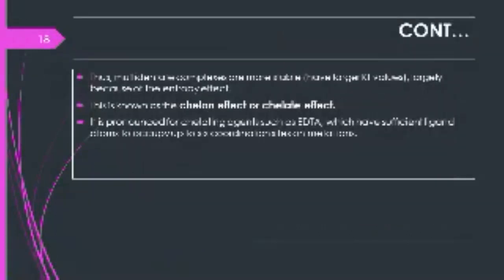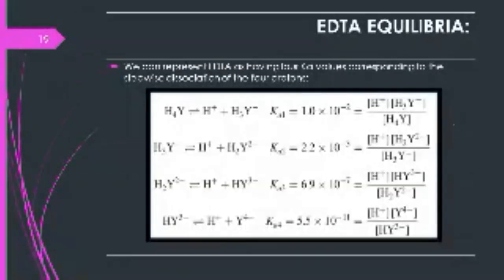Thus, multidentate complexes are more stable and have larger Kf values. Kf means formation constant values, because of the entropy effect. So, this is known as the chelon effect or chelate effect. It is pronounced for chelating agents such as ethylene diamine tetraacetic acid, which have sufficient ligand atoms to occupy up to six coordination sites on metal ions.